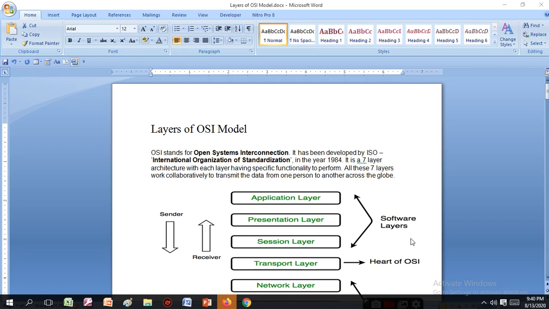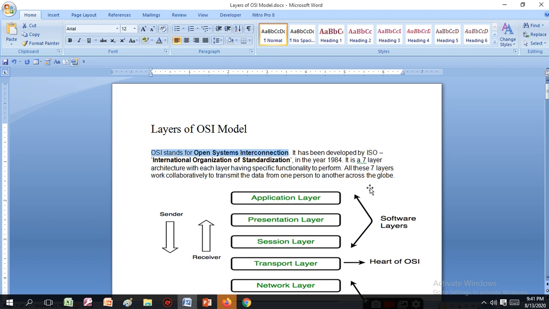Hello viewers, today I am going to tell you about the layers of the OSI model. OSI stands for Open System Interconnection. It has been developed by ISO, the International Organization for Standardization, in the year 1984. It is a 7-layer architecture with each layer having specific functionality to perform. All these 7 layers work collaboratively to transmit the data from one person to another across the globe.